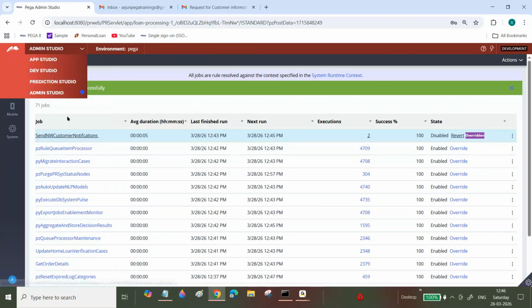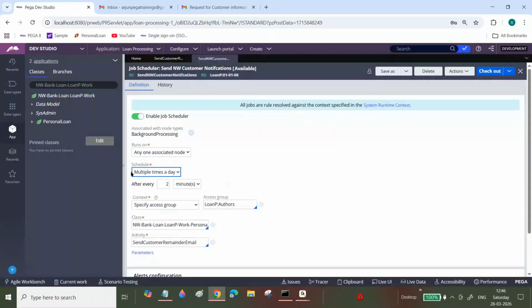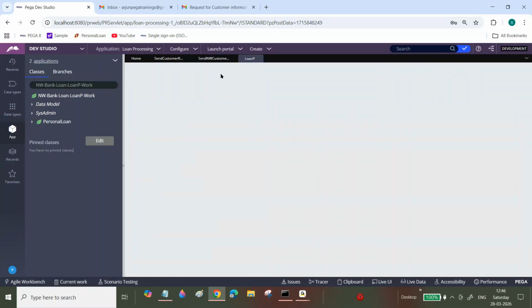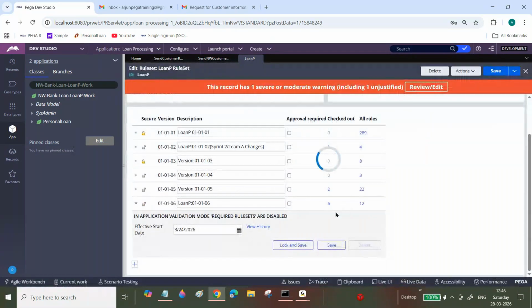Sir, now I want to change this job. In case someone asked you to change this job's time interval, what do you need to do? Someone asked you to change the job scheduler time intervals as per the new requirements. What we will do is I'm going to save as.